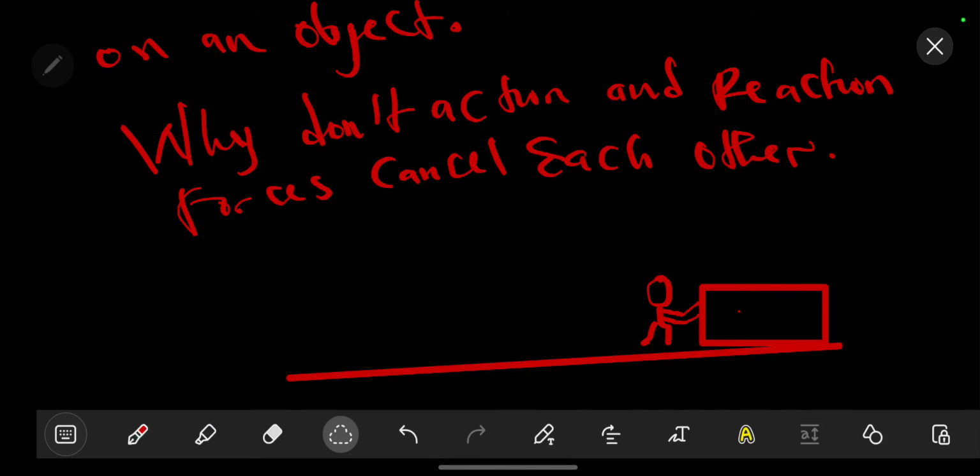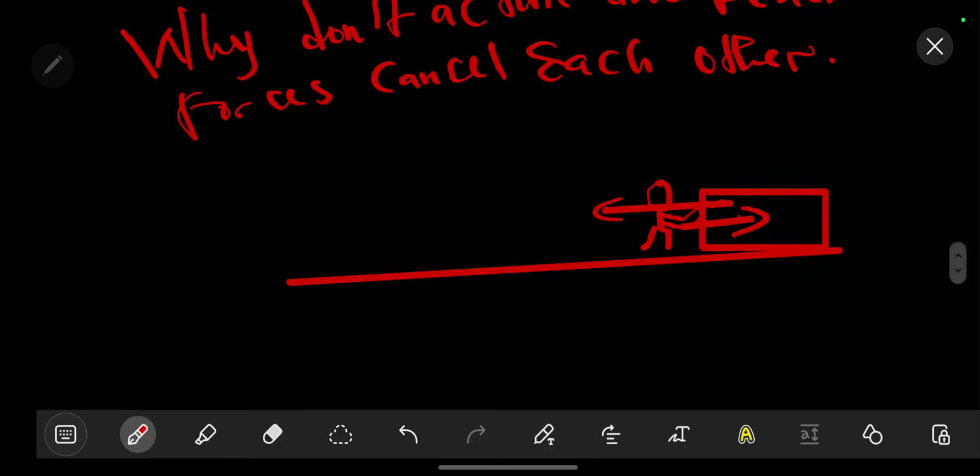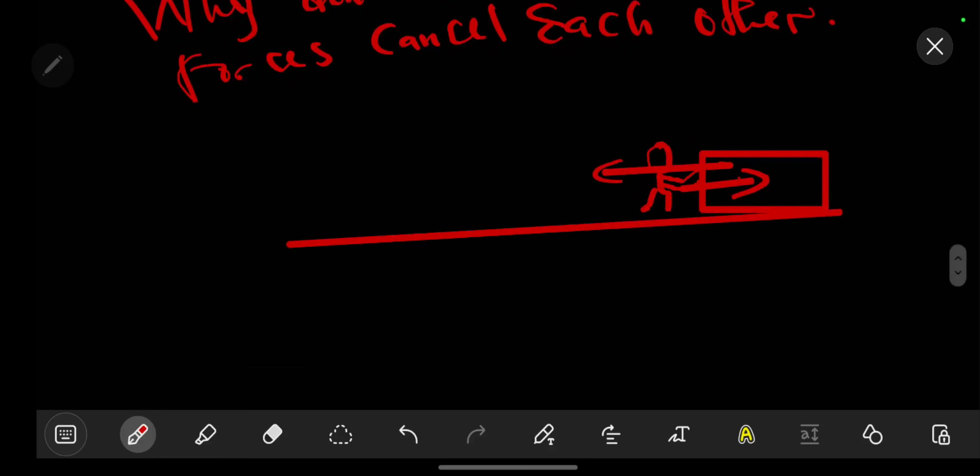If you are pushing, there is another force that is pushing you back of equal magnitude. Why isn't it just at one point if for every action there is an equal but opposite reaction? So now, to answer this, what we need to understand is that action and reaction forces